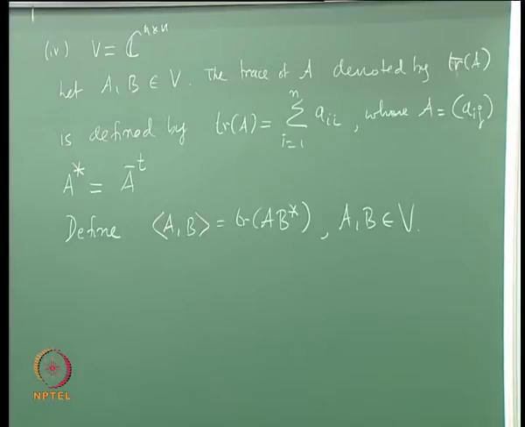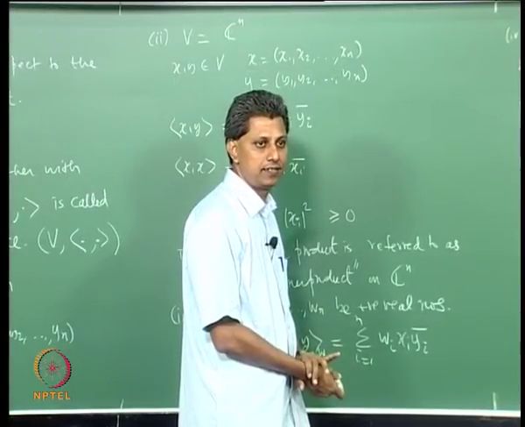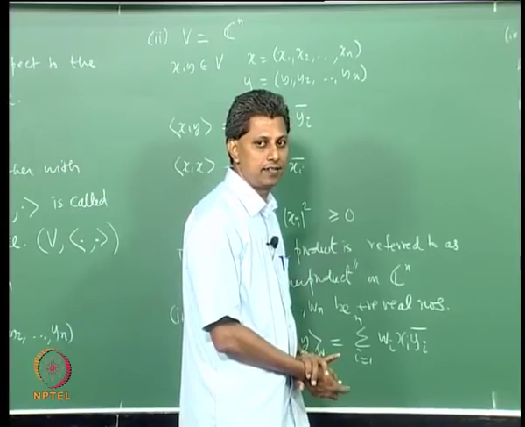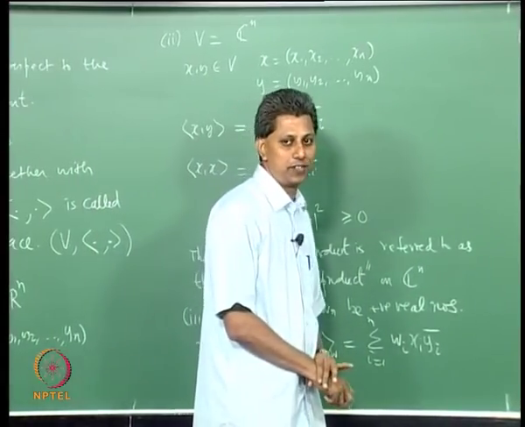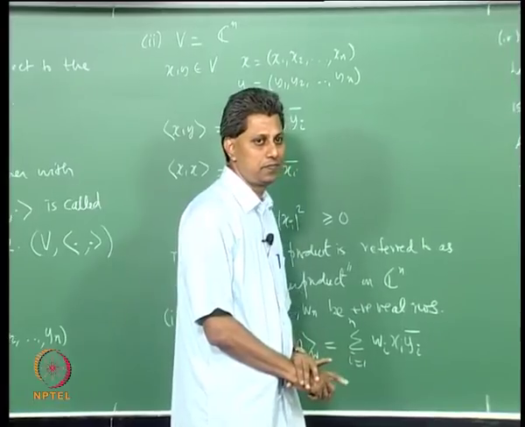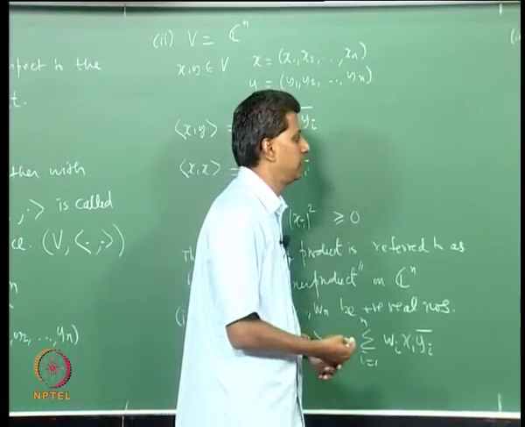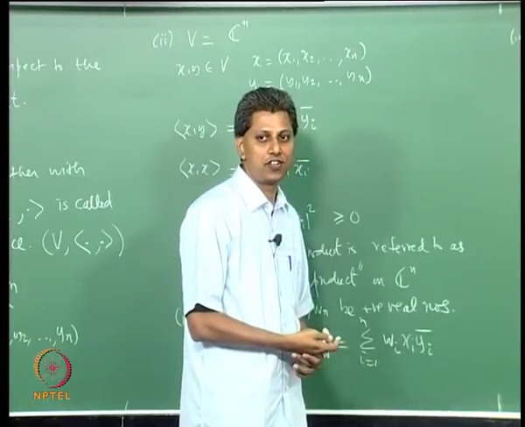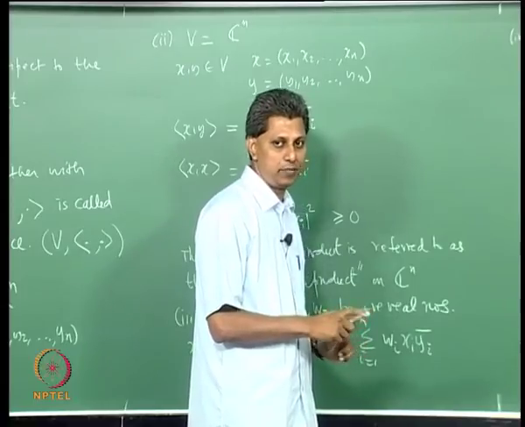Can you make a guess first? Bii bar, that is what you expect, yes, because diagonal entries will remain the same under transpose. My question is, what is the guess for trace of A B star? The answer is summation i equals 1 to n aii bii bar.